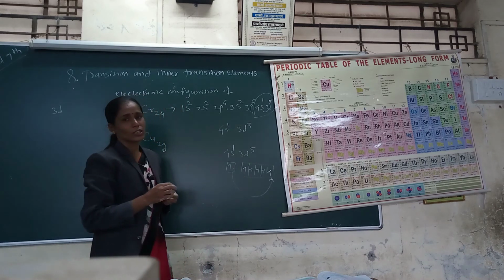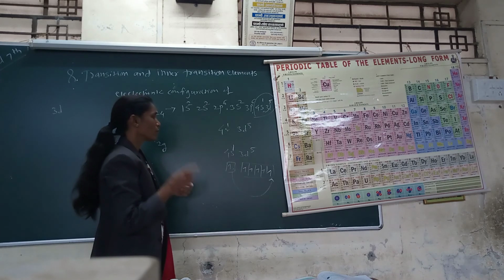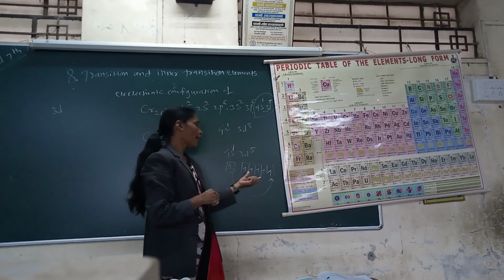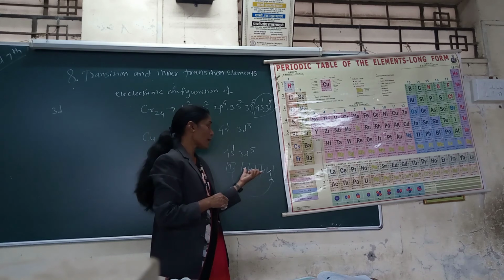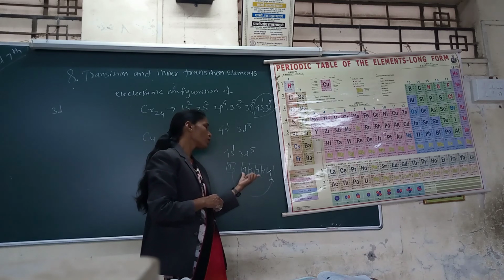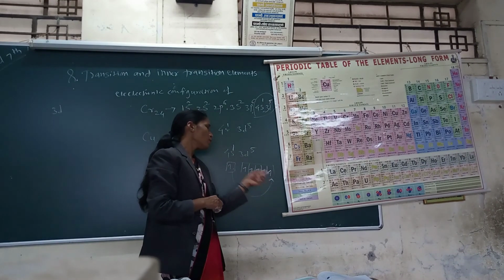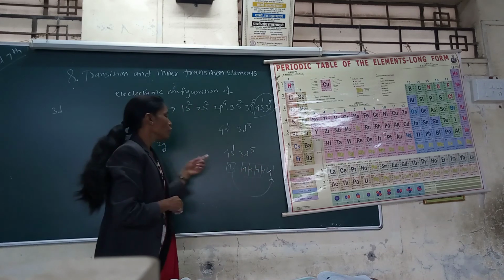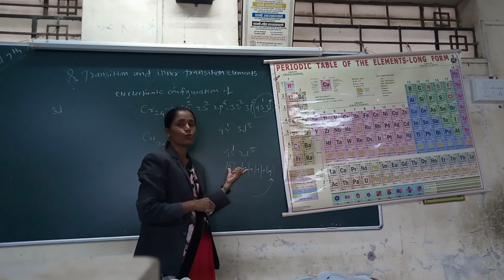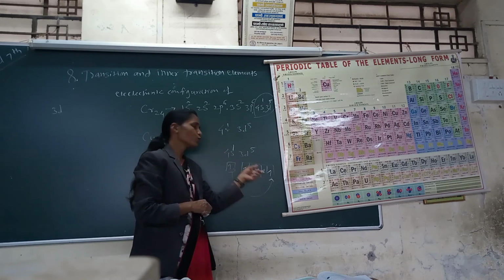The electronic configuration is different from other elements due to these two reasons. The first reason is to acquire stability. Stability is obtained when the d orbital is completely filled or half filled, meaning here 5 electrons are unpaired and the remaining are paired. Also, the energies of these two orbitals are nearly the same. Therefore, the electron enters from the 4s to the 3d5.